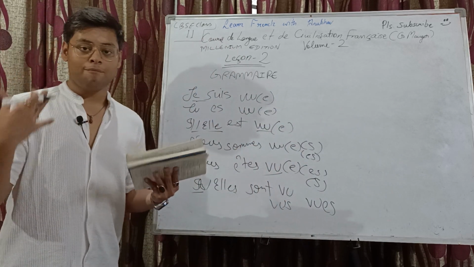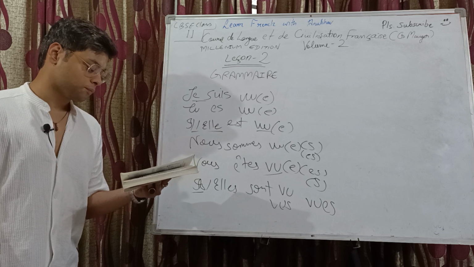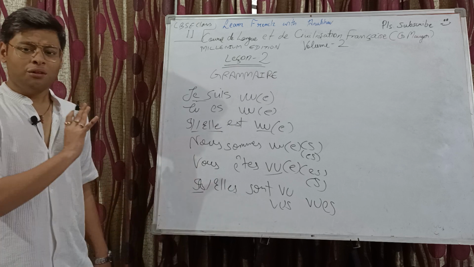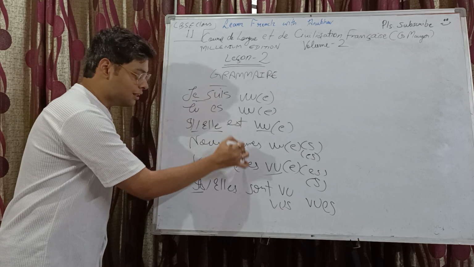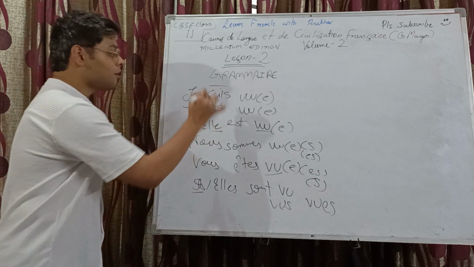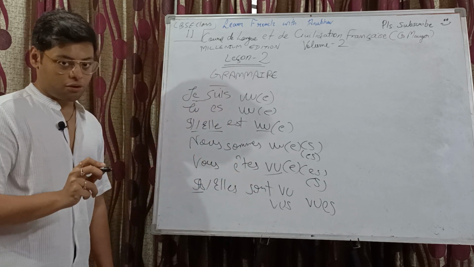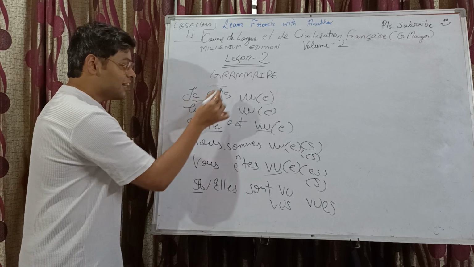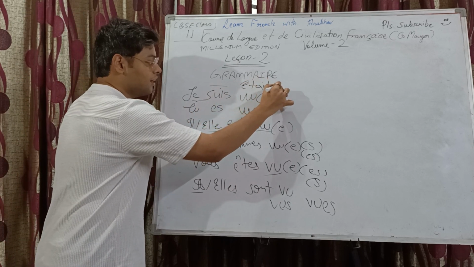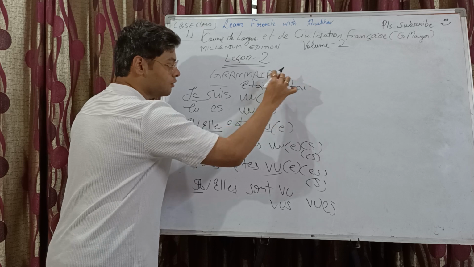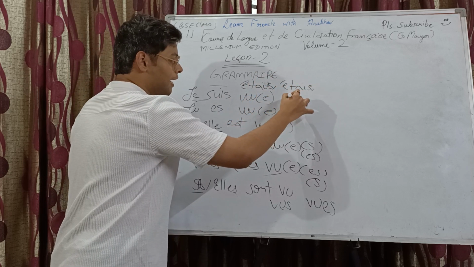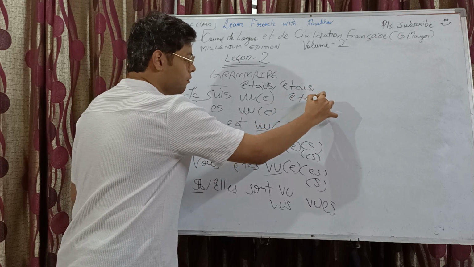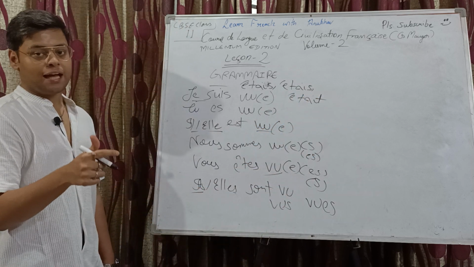Now, for imparfait passive, you need not do anything, just one thing will change. Instead of the present tense of the auxiliary verb être, it will become the imparfait conjugation of être, which is what? J'étais, tu étais, il, elle était, nous étions, vous étiez, ils étaient, A-I-N-T.